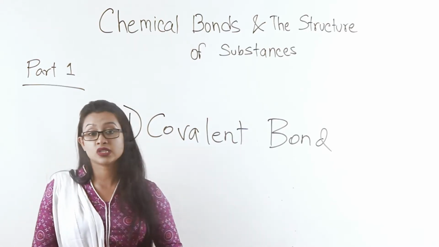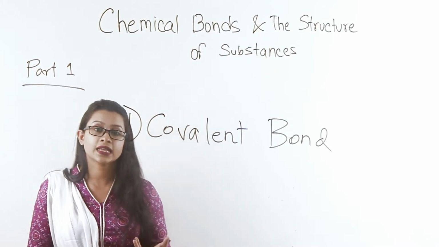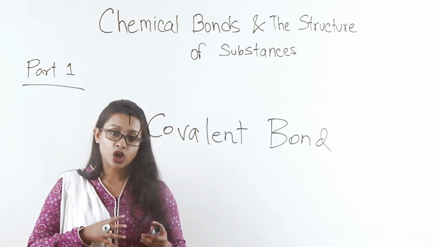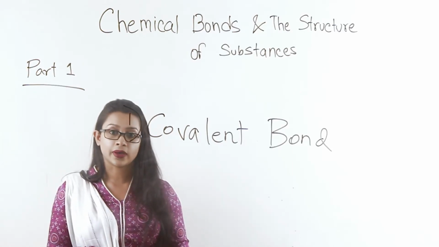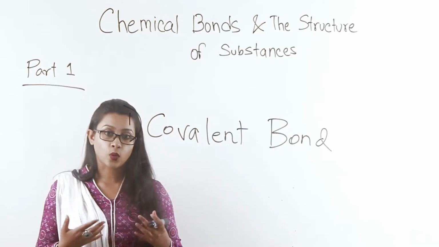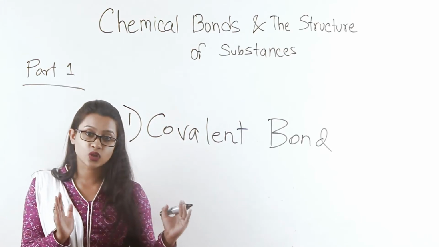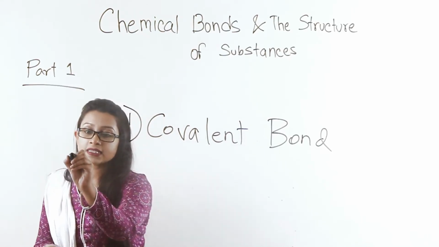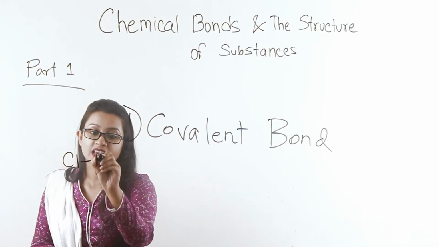If you mix hydrogen chloride with water, what you would get is hydrochloric acid. And this hydrogen chloride compound is a covalent compound. How does that happen? This is the covalent bond that we are going to discuss right now. So, chlorine has an atomic number of 17.